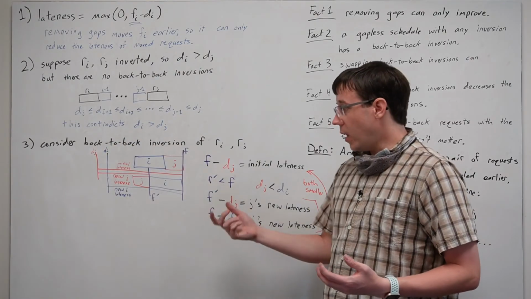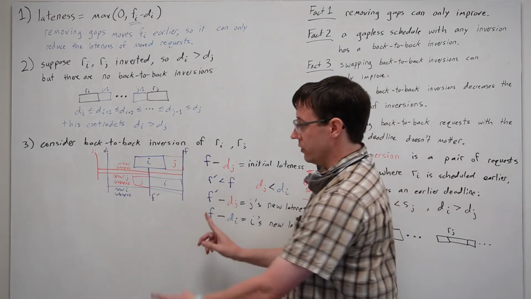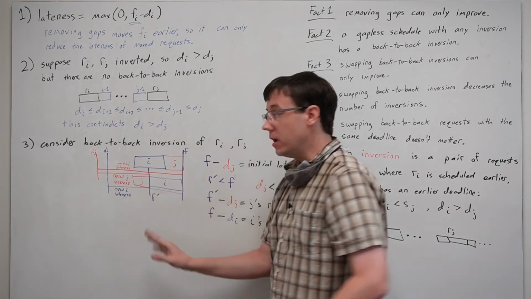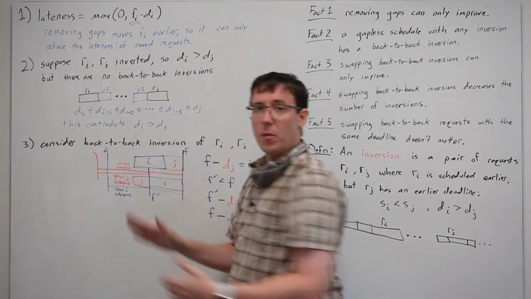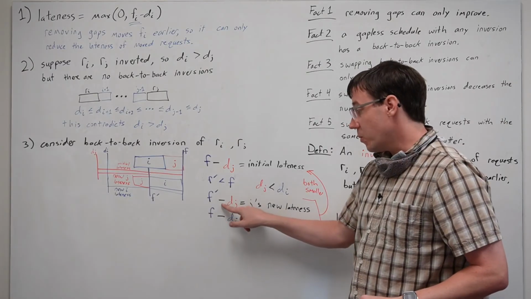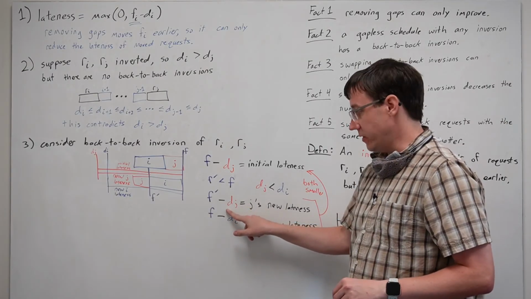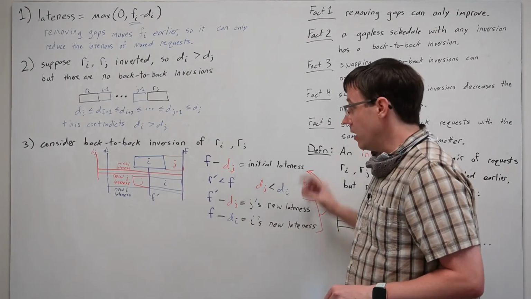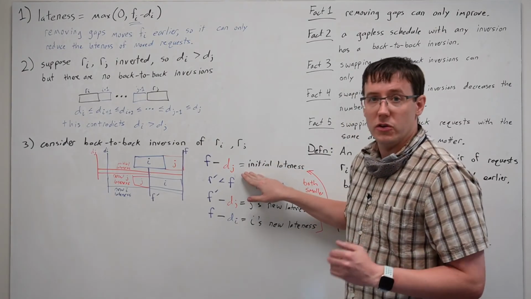So after the swap, we don't know whether our worst case lateness will be based on I or based on J. It can depend how far apart those deadlines were. But either way, whether the new maximum lateness is based on J or based on I, it's definitely no larger than the initial lateness.